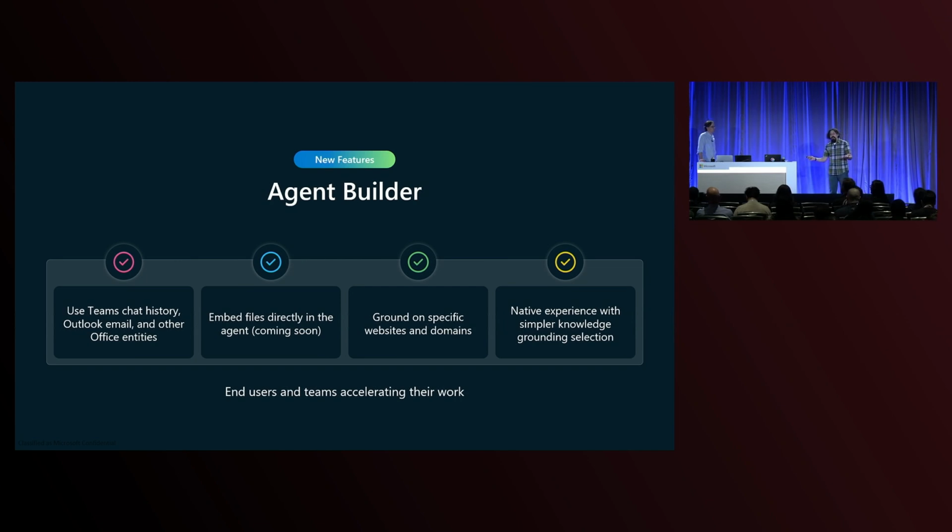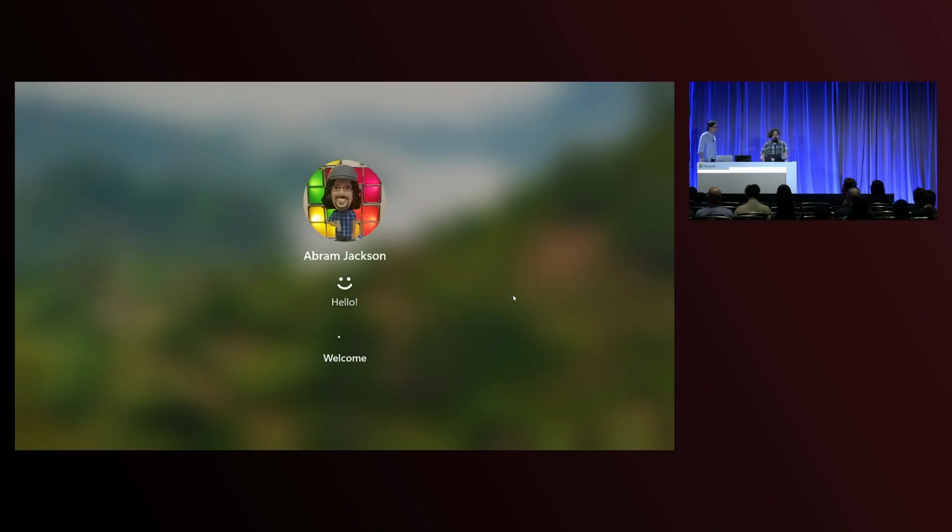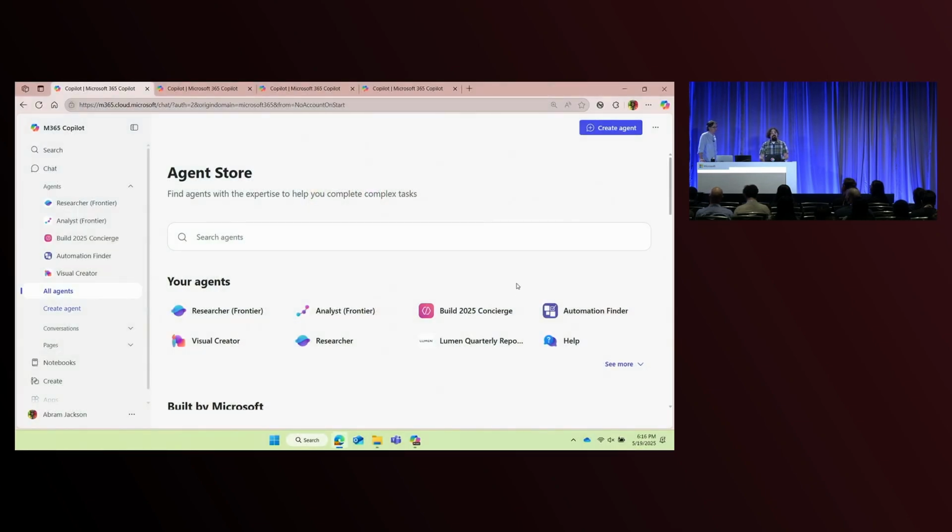Finally, in Agent Builder, let me show you the rebuilt user experience to make this simpler and easier to use. All right, we are looking here at the new Agent Store. This was recently announced, and it's the brand new way to see your agents that you have installed already or acquired, and that are available for you to go acquire. We built this experience ground up to be awesome. That was the idea, to accelerate end users in using agents.